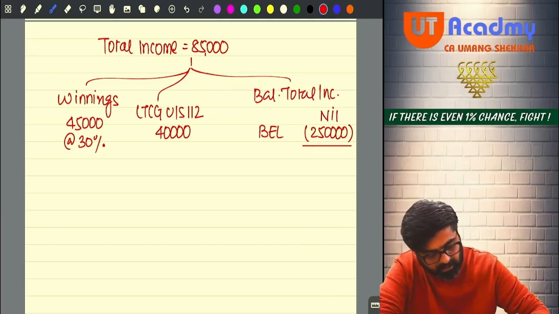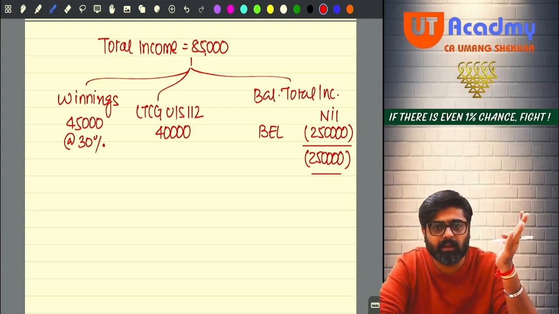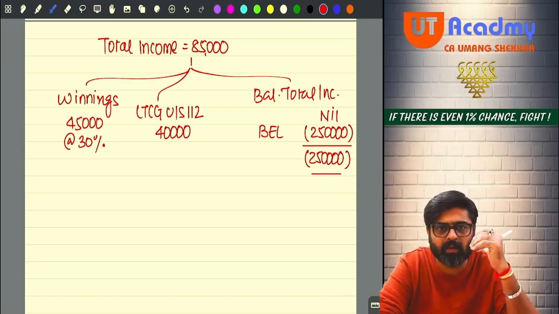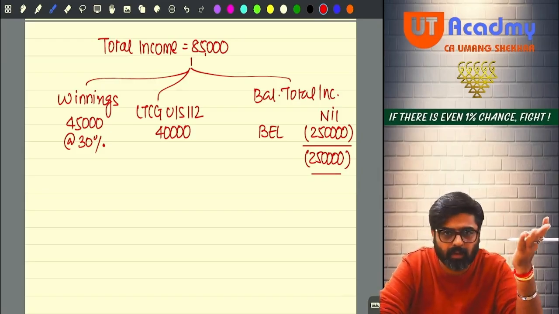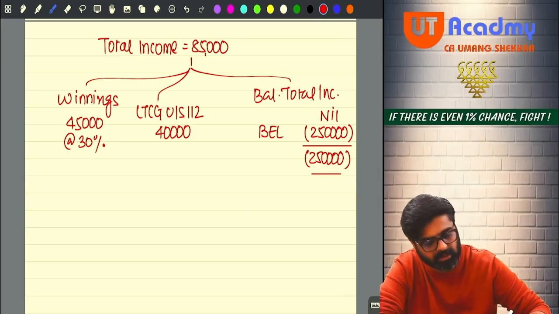Can I say entire basic exemption limit of 2,50,000 remaining unexhausted? If I earn anything up to 2,50,000 it is not taxable, no? So 2,50,000 is my basic exemption limit, entire basic exemption limit remaining